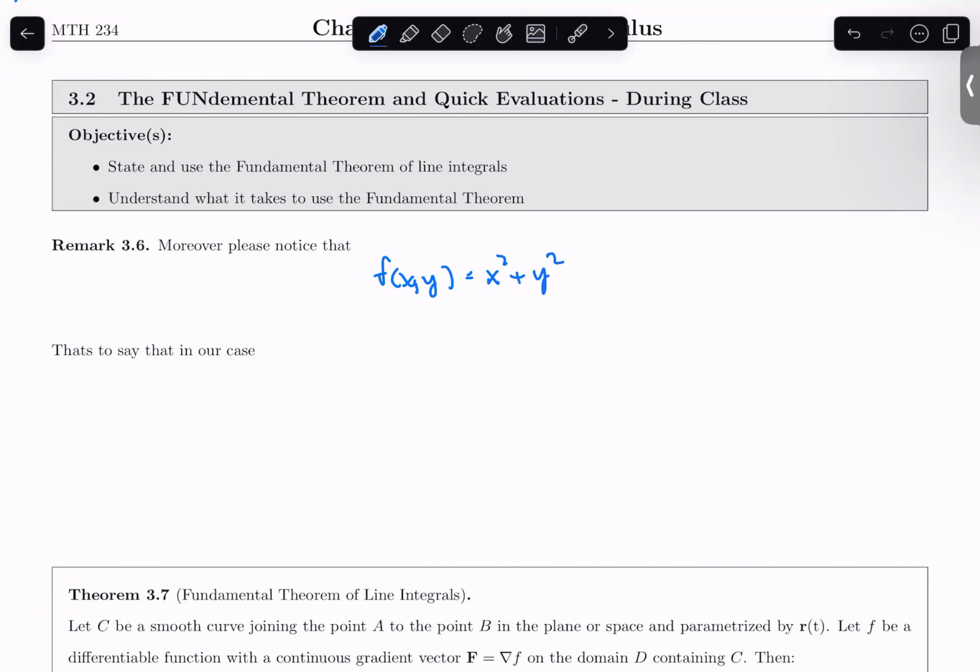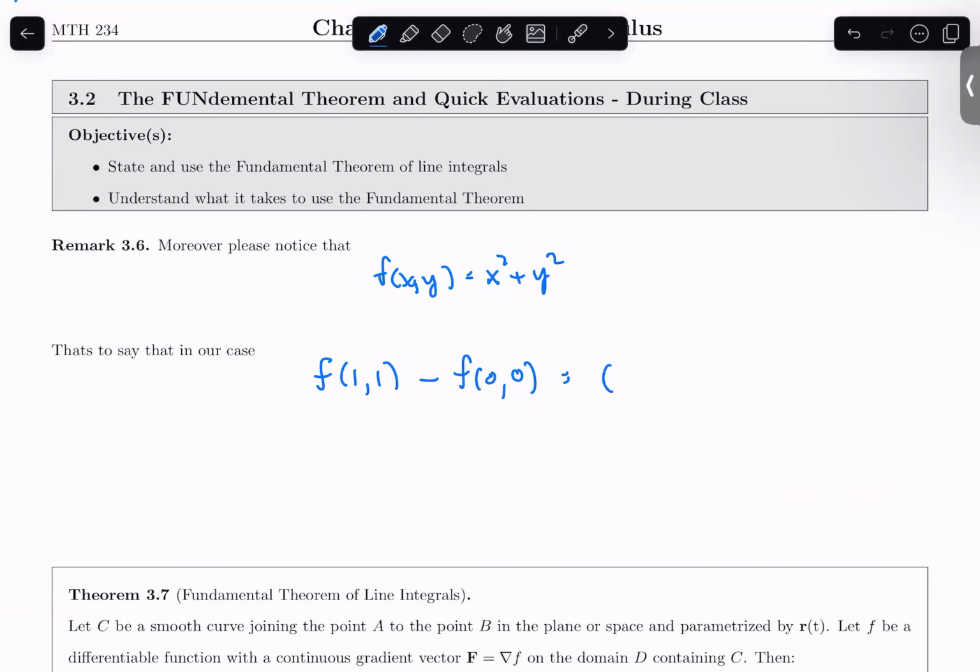So if this is our potential function, then if we calculate and plug in our ending point and subtract away the function's value at our starting point,